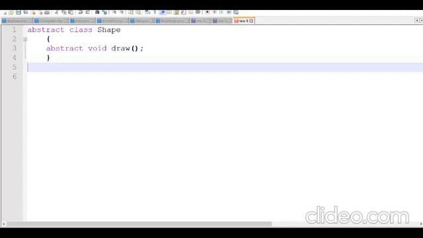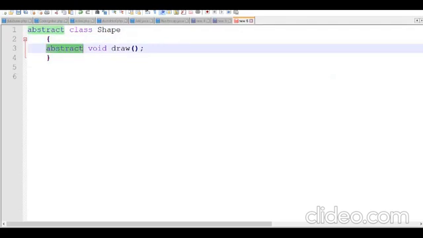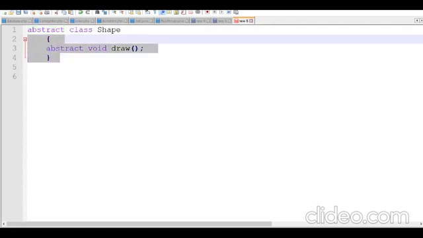Here we'll see a simple example to understand the concept of abstraction. I have created an abstract class called Shape. In order to create an abstract class, the first rule is you need to use the keyword abstract for the class. Inside the class you can have abstract methods or non-abstract methods. Here I have used one abstract method. So this is a simple abstract class I have created.